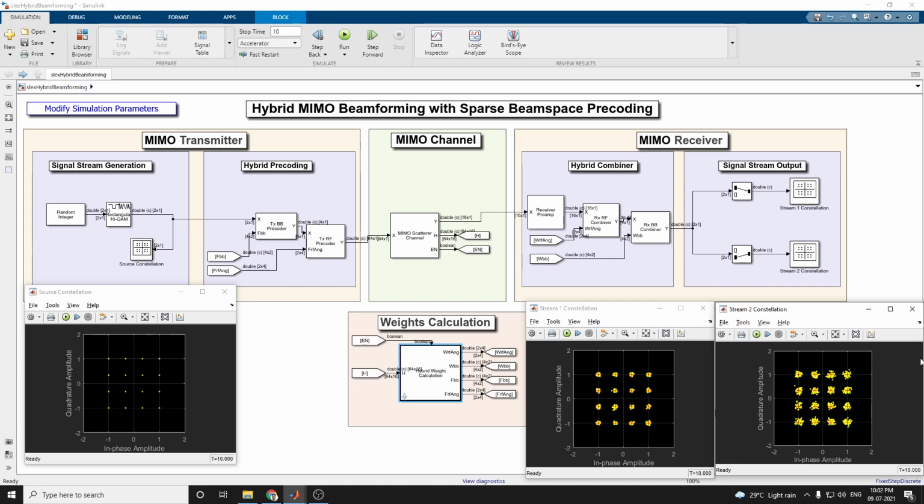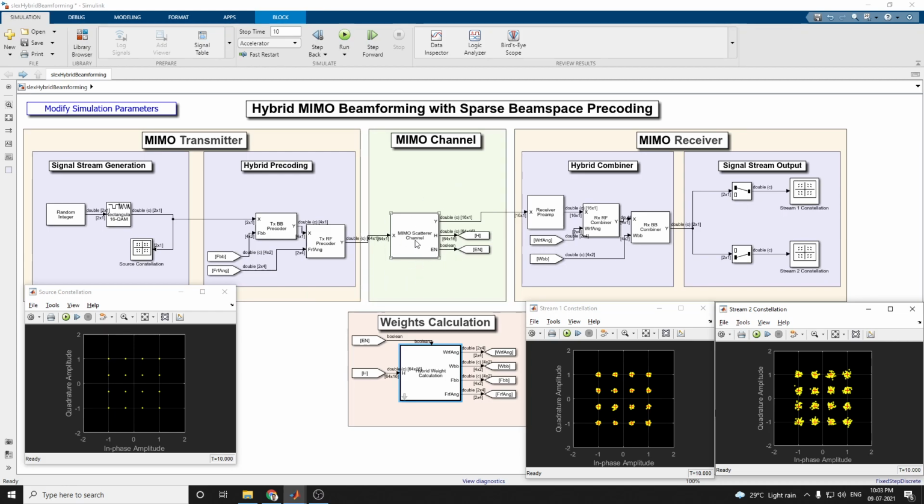Nowadays 5G and other modern wireless communication systems extensively use this MIMO beamforming technology for signal to noise ratio enhancement and spatial multiplexing to improve the data throughput in scatter-rich environments, because in this model we are using a MIMO scattered channel.